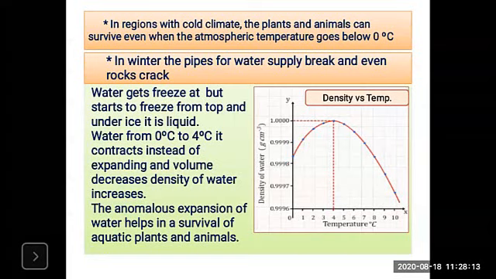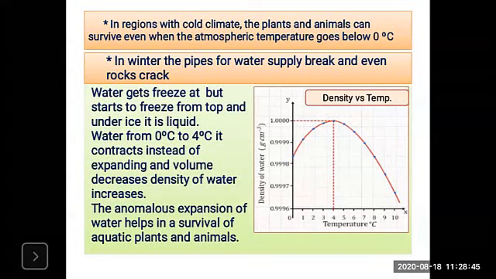Now temperature is from 0 degrees Celsius to 10 degrees Celsius. When water is heated, what will happen? At 0 degrees Celsius, the density of water first increases from 0 degrees to 4 degrees Celsius. Look at that diagram, the density is increasing up to 4 degrees Celsius. So instead of expanding, what will happen?